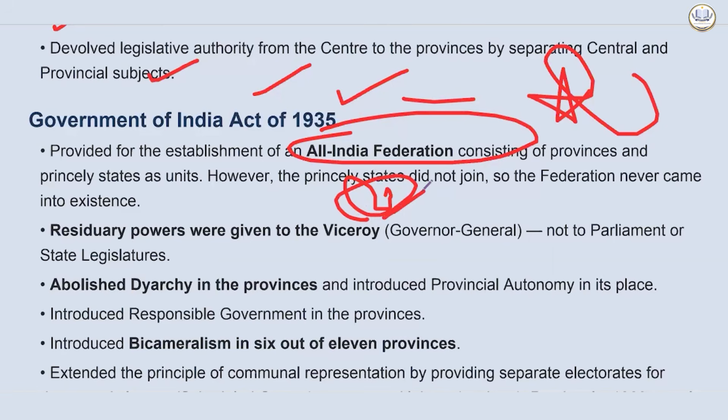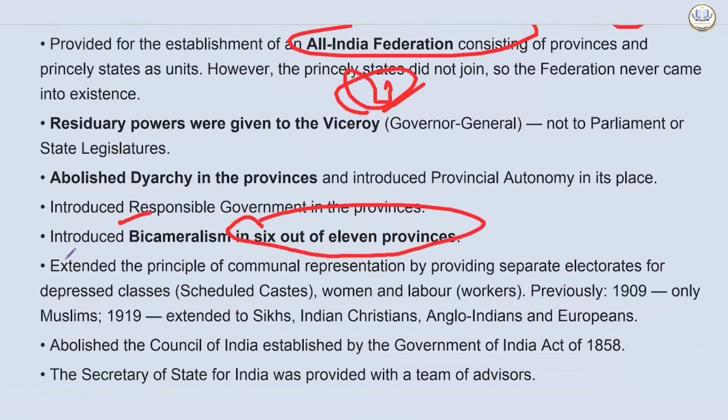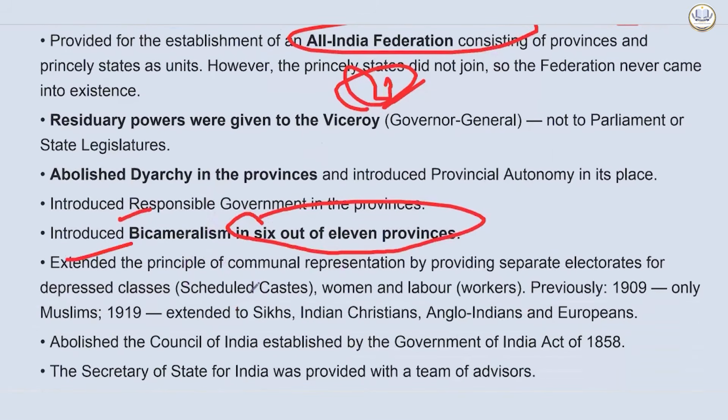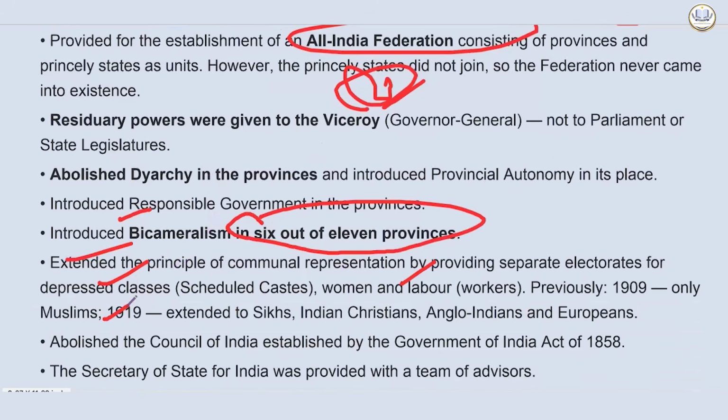While it gave women reserved seats, it did so through separate electorates, meaning only women from specific communities could vote for women candidates within those communities. Okay. It also introduced bicameralism in 6 out of 11 provinces. Then it extended the principle of communal representation by providing separate electorates for depressed classes, women, and labor workers. Previously, in 1909, it was only Muslims. So workers also, they were trying to. We have a reaction by Mahatma Gandhi, and then the Poona Pact is established, and this was replaced with the joint electorate with reservation.